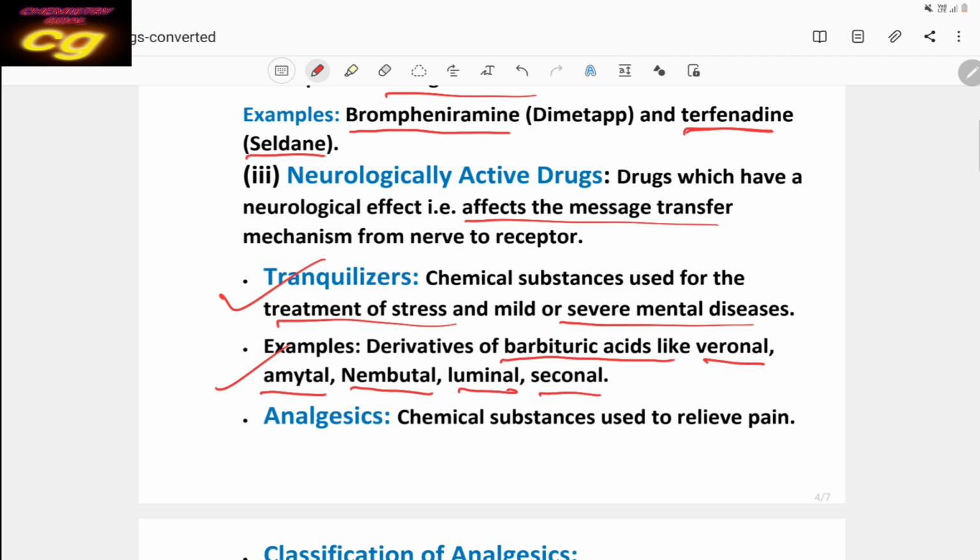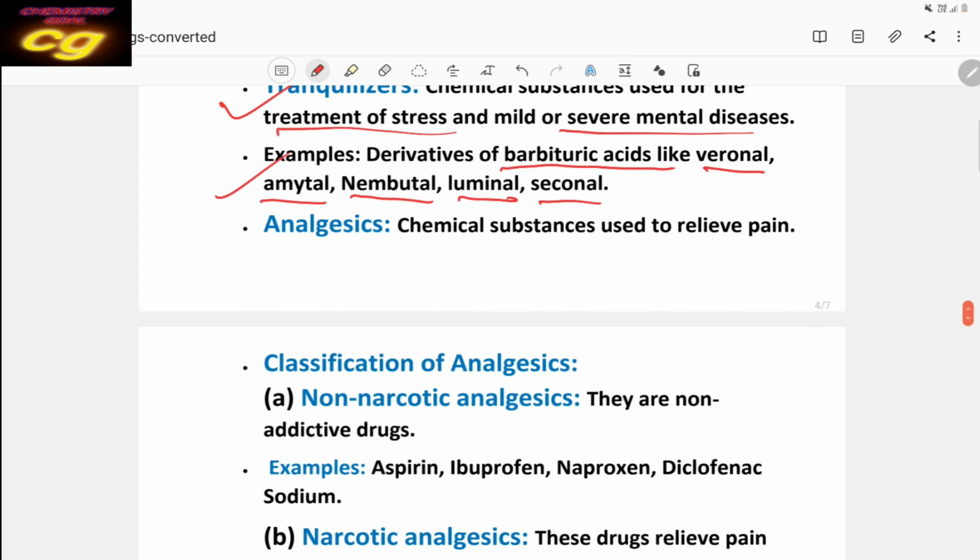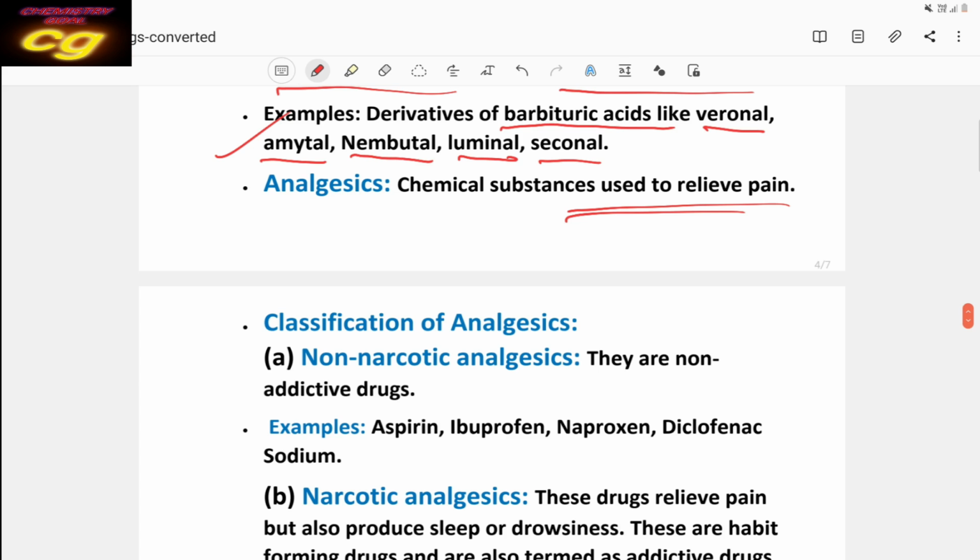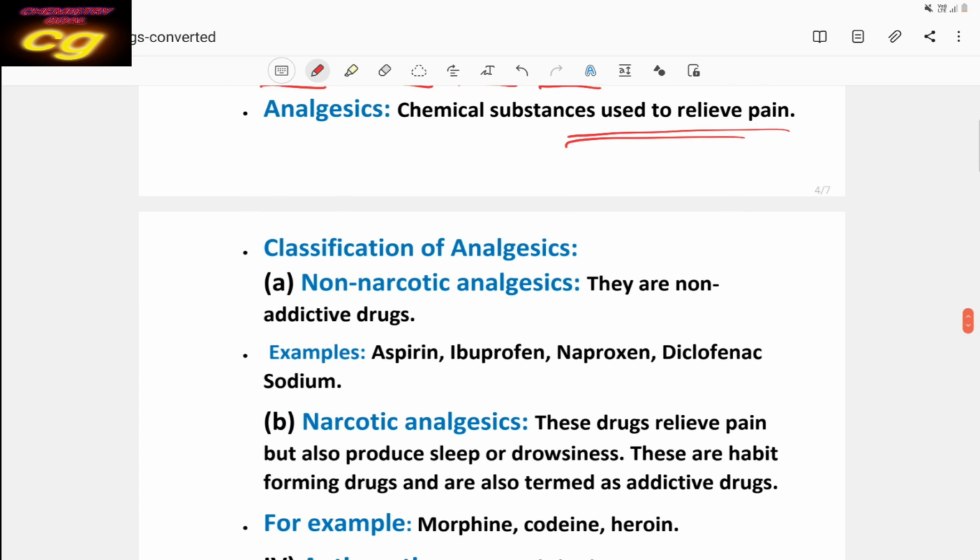Then another type of drug is analgesic. Analgesic means which controls body pain. It relieves pain. Classification of analgesic: analgesic is mainly used to relieve pain. What are the analgesic medicines?